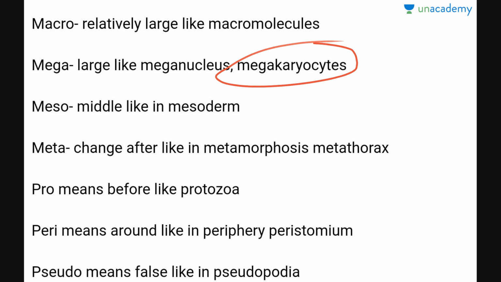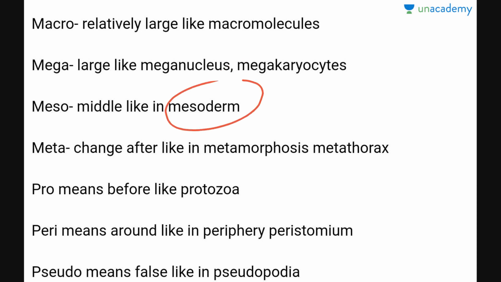Now meso. As you came across the term mesoderm in lessons, mesoderm means the middle lining, in the middle of tissues, like mesodermal tissues of the heart, mesodermal tissues of organs, or mesophyll of a leaf. So, meso means in the middle of something.